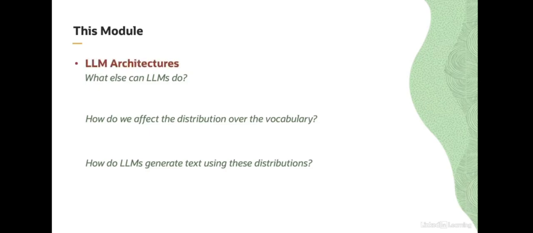First up, we'll talk about architecture. How are these models built? What do they look like under the hood? And what do those architectures imply about what the model can do, or what it's supposed to do? Next, I'll talk about how we can affect the distribution of the LLM's vocabulary. In particular, I'll talk about two ways to do this in depth. One is prompting, which does not change any of the model's parameters. And the second is training, which does change the model's parameters.